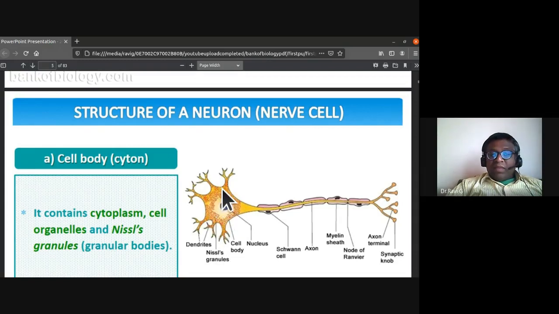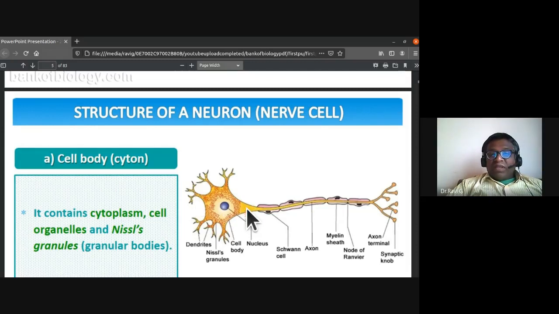The membrane of the neuron, we call it neurolemma. The cytoplasm of the neuron, we call it neuroplasm. The neuroplasm has numerous granules, and these prominent granules are nothing but tigroids. So they are also named as Nissl's granules or tigroids. So this is the cyton, and it receives information from many dendrites. Dendrites are many, and they have a single axon.